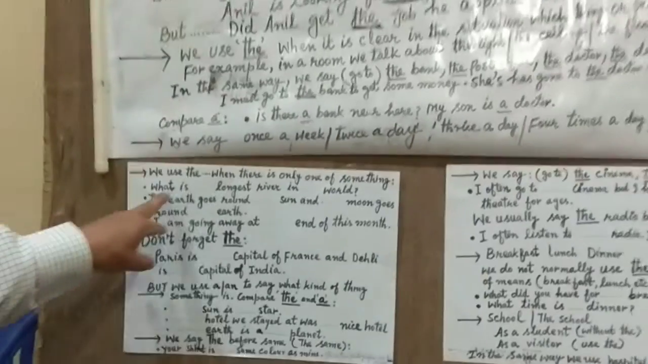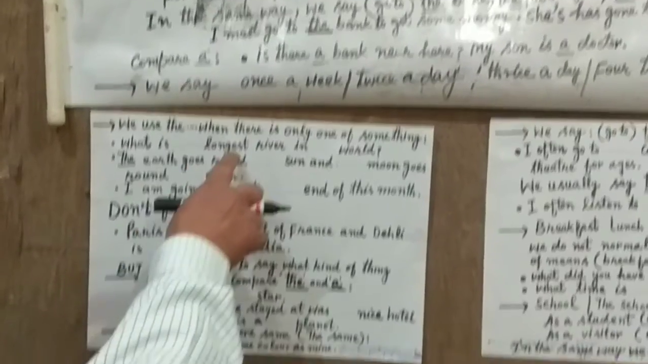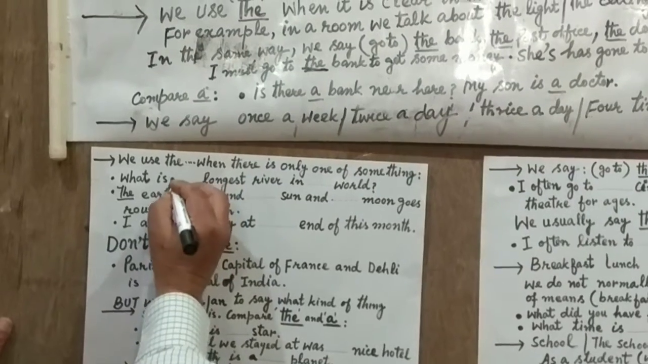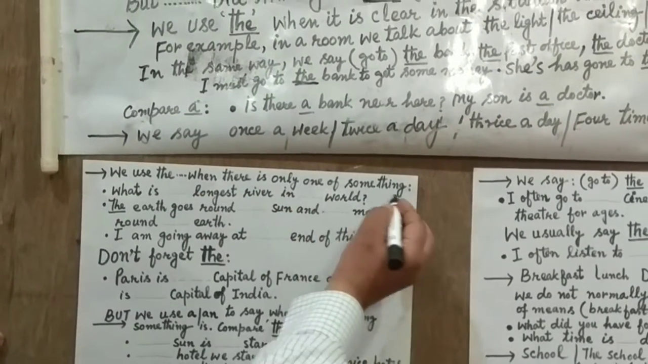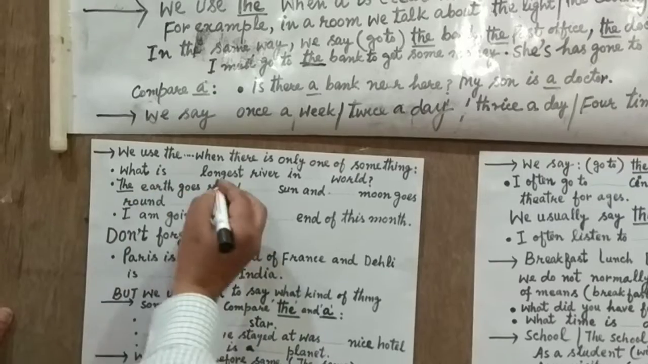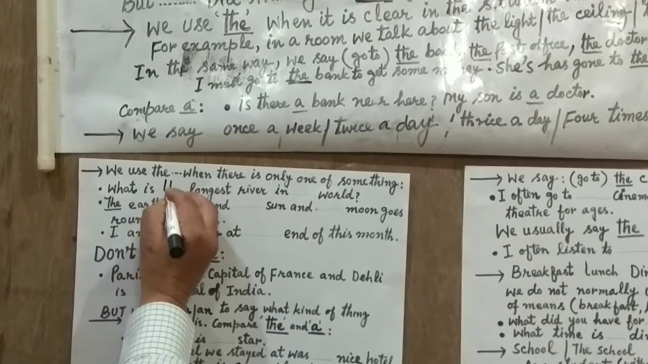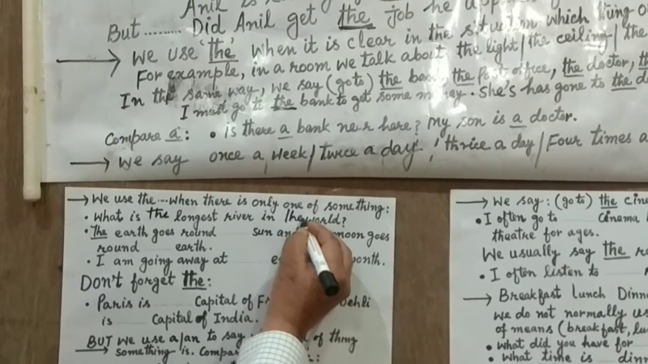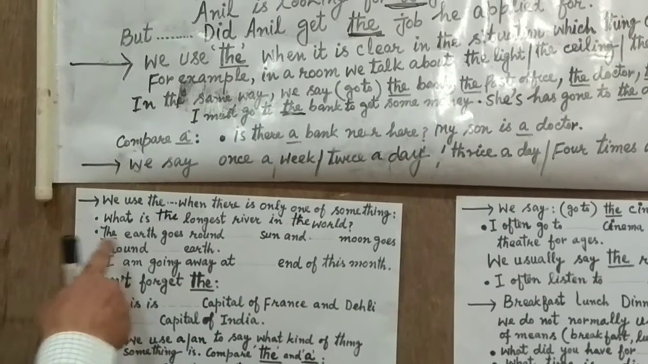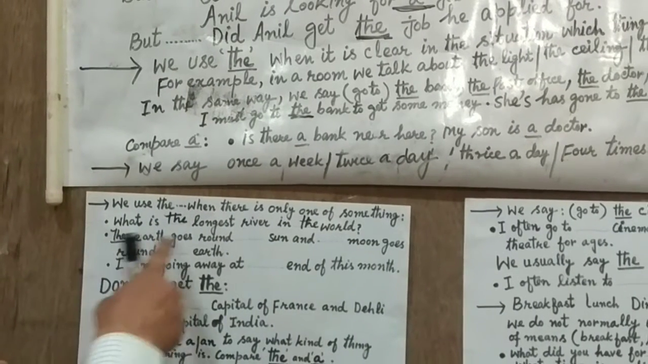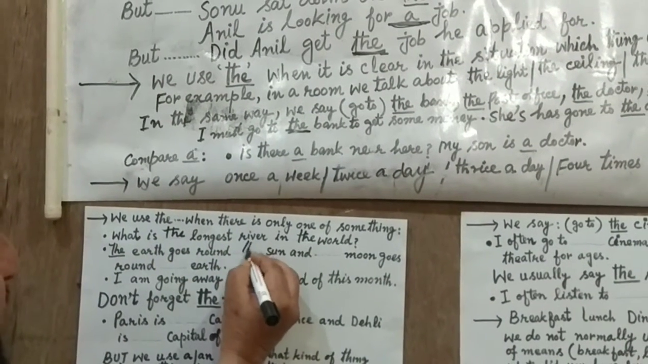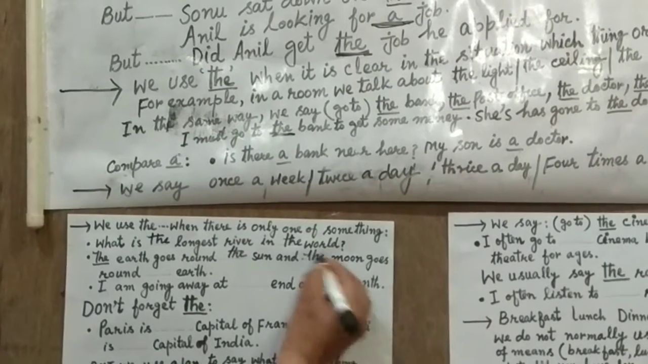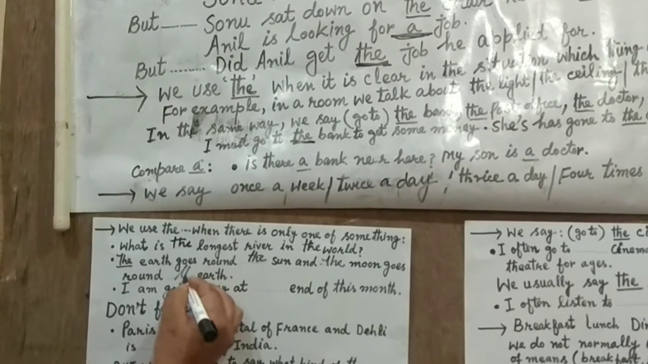Now you can say, what is the longest river in the world? Now we can use the, because we are saying that there is only one of something. The longest will be one. The longest river in the world is one. The world. Followed? The earth. Here, earth is only one. The earth goes round the sun. Sun is only one. And the moon. Moon is only one. The moon goes round the earth.